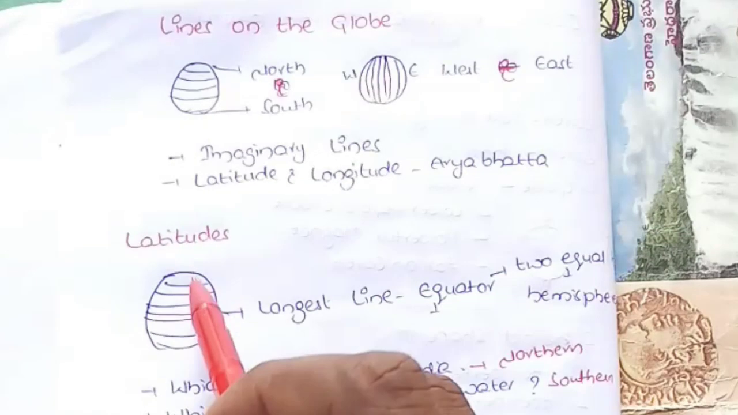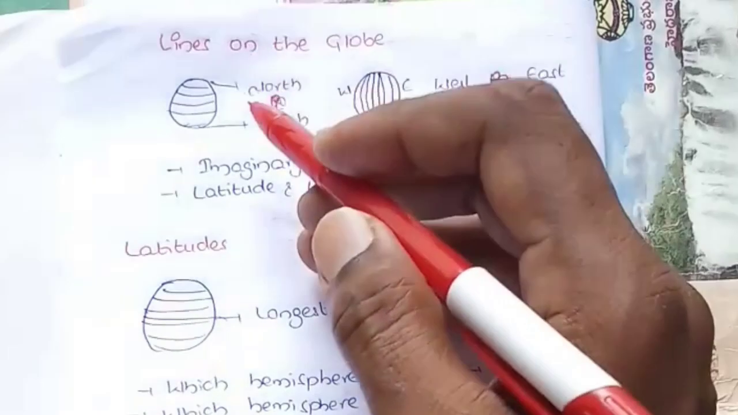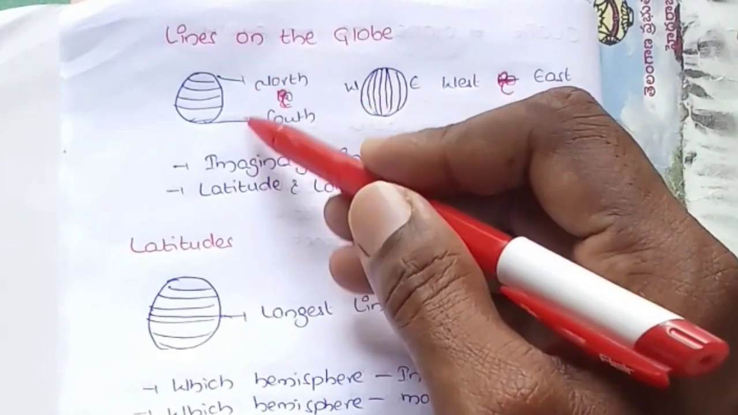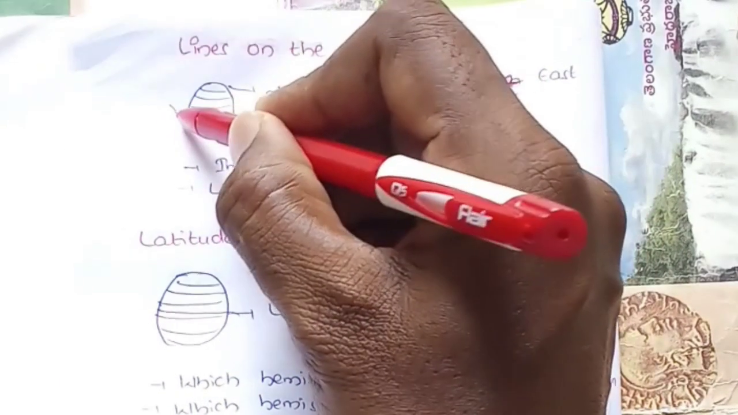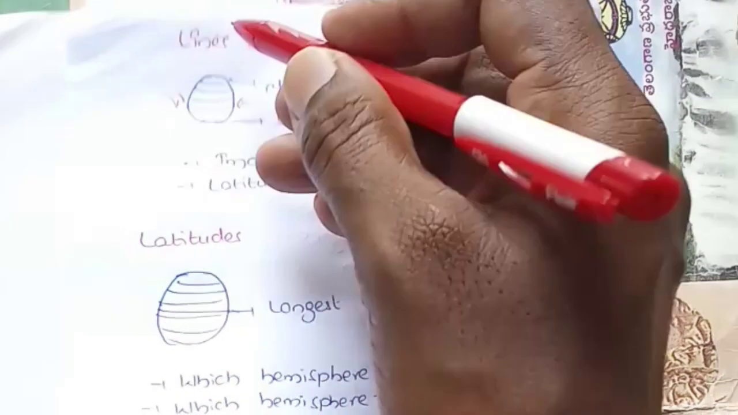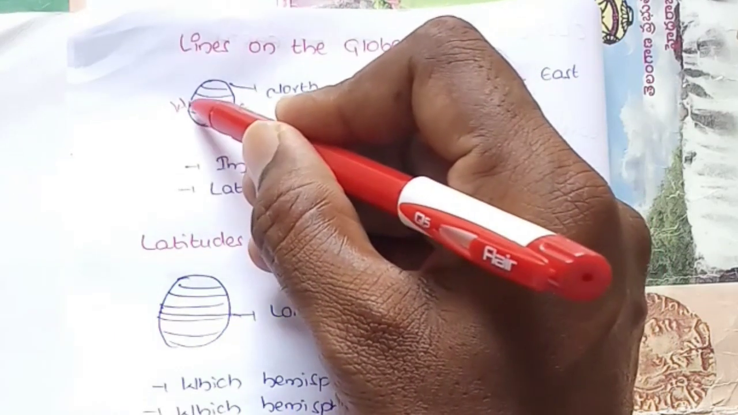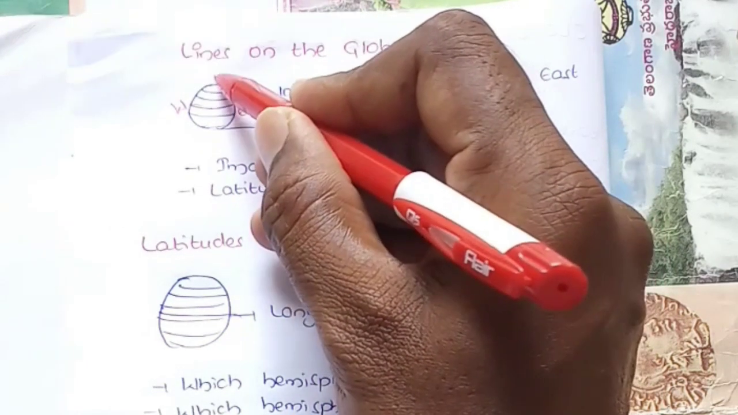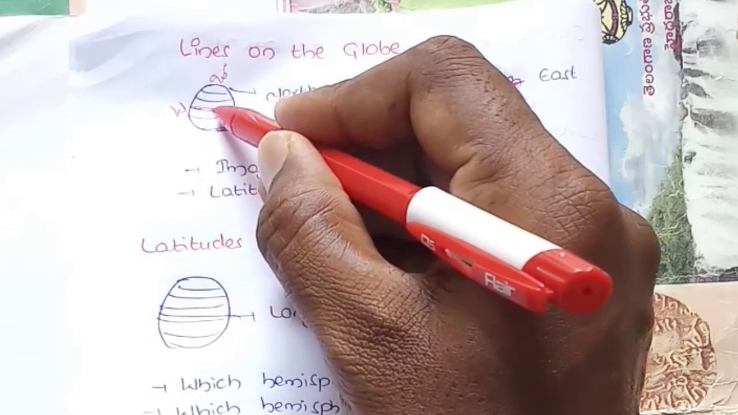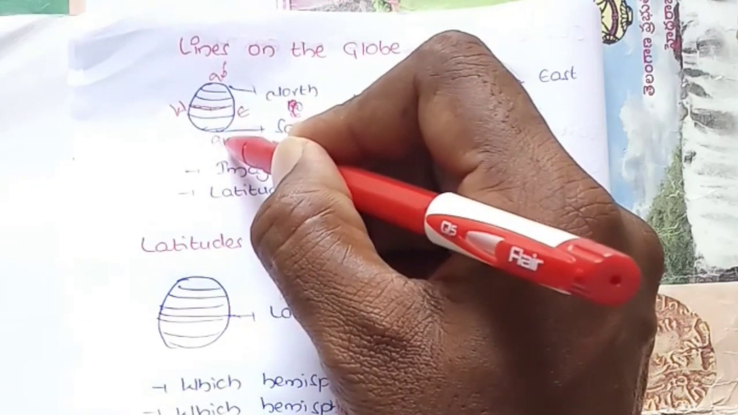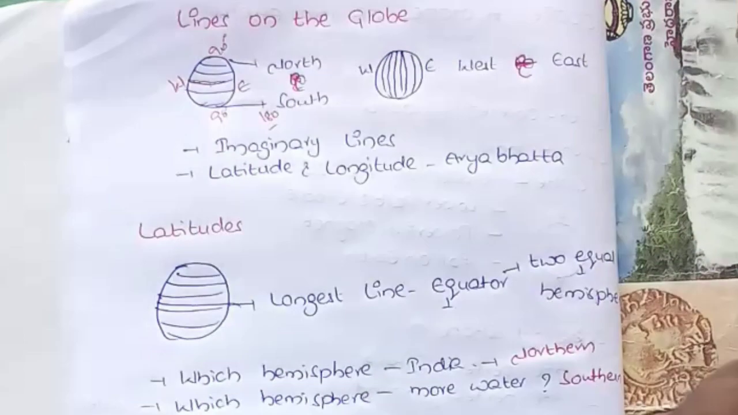Now firstly we shall discuss the latitudes. First we see that latitudes are divided into north and south. These lines are drawn from west to east, extending from the middle line, the equator. From the equator to the north side there are 90 degrees, and from the equator to the southern side 90 degrees. So in total we have 180 latitudes.